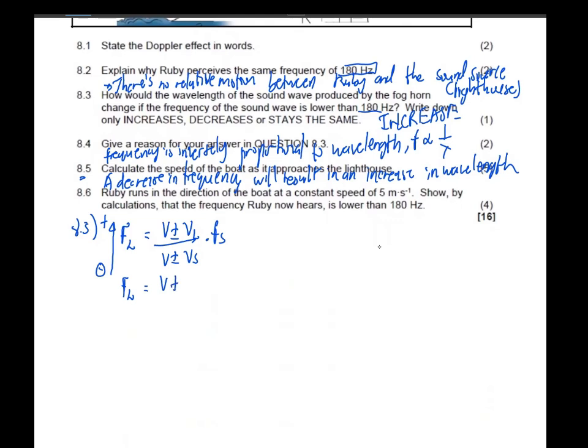So the VL over what? The source, the lighthouse, is stationary. So we only have V, because VS will be equal to 0 meters per second. Remember, the lighthouse will not move.